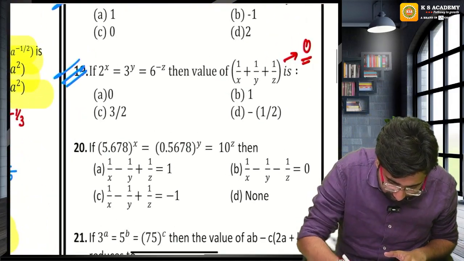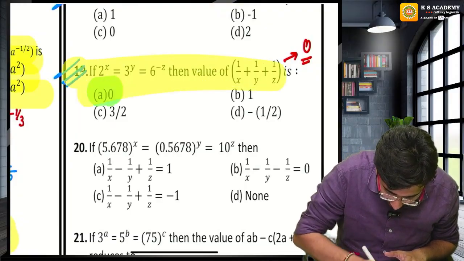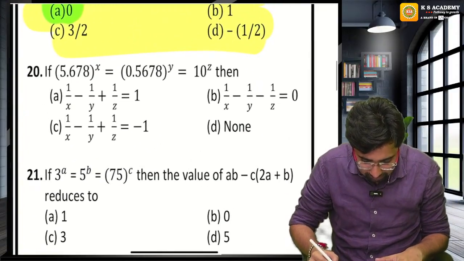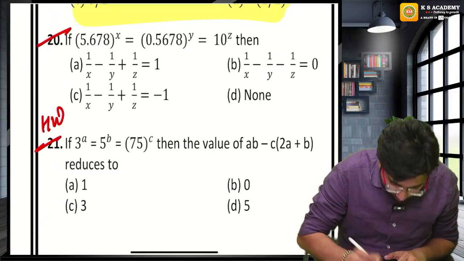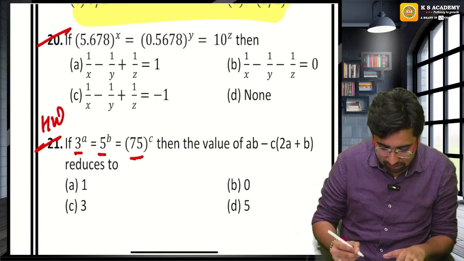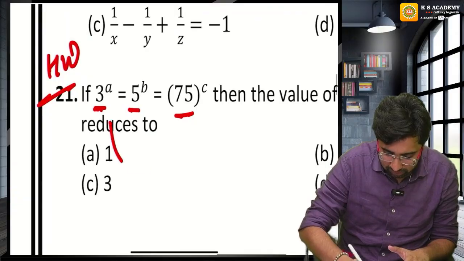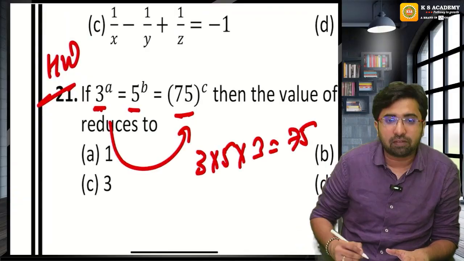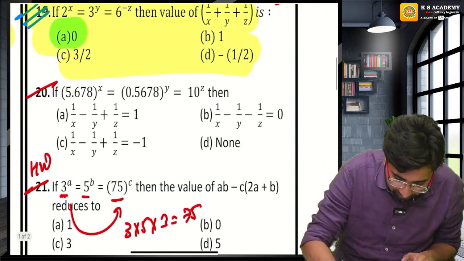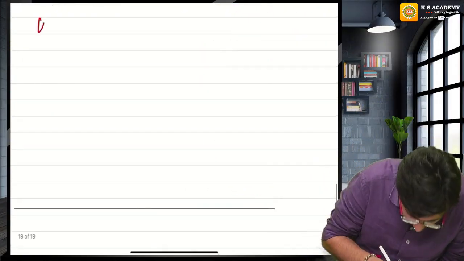This question was very easy, guys. Don't worry, I am giving you everything properly bifurcated. Now see, two questions on the same thing. This you can take as homework. Here you cannot make the base the same. Use any two numbers to form the third number. 3 into 5 into 3 will give you 75. So this is your homework. I will explain question number 20.